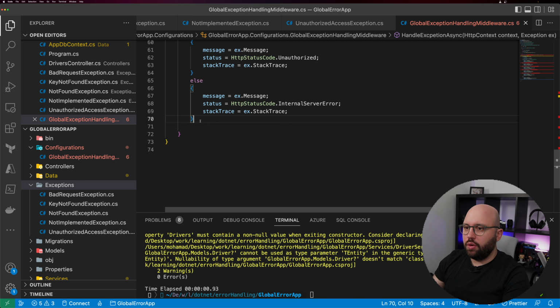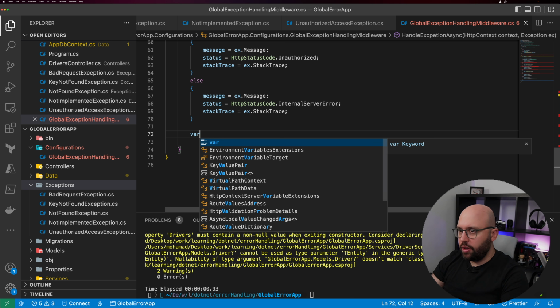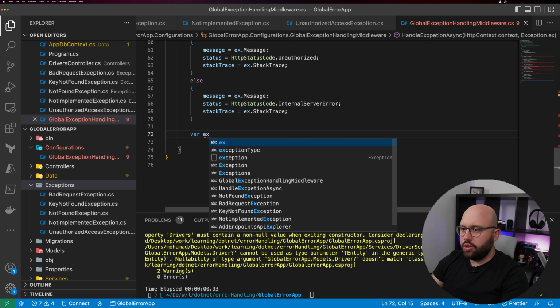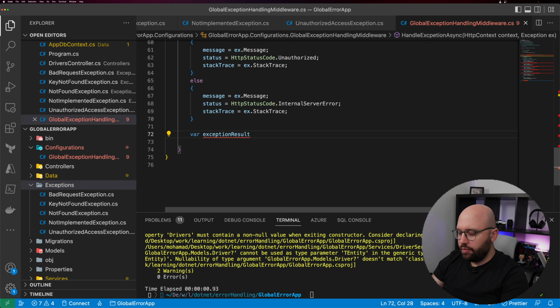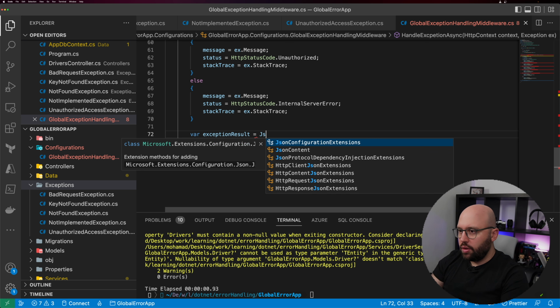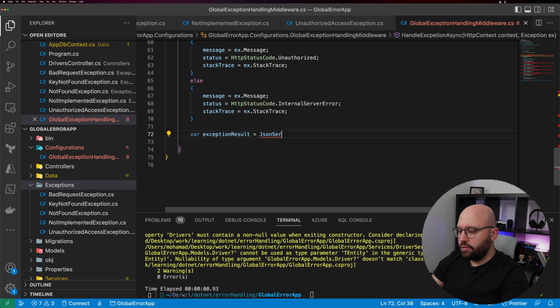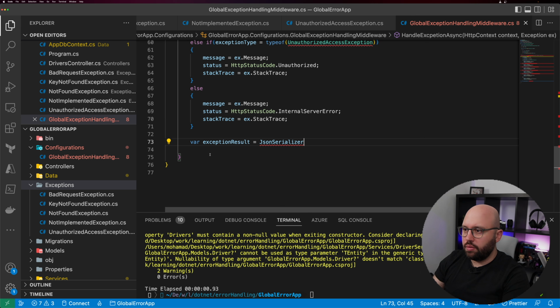And once we've done all of that, we're gonna put var exception result equal JSON serializer. Let's fix those references.